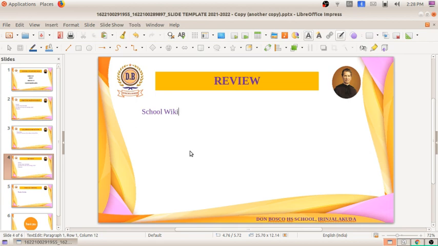After becoming a member, we can enter by using the sign in option. When we click on sign in, they will again ask for the username and password. By entering them, we can enter our school page in School Wiki in our name. After that you can add information under the projects option, where you can see the project Entenada. Here we can add the information which we have created.